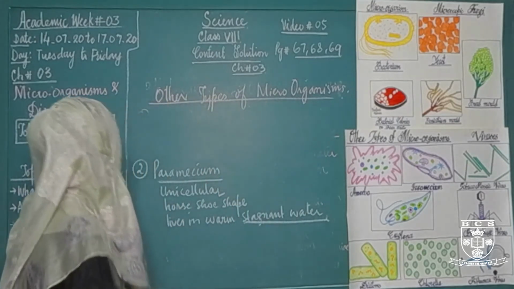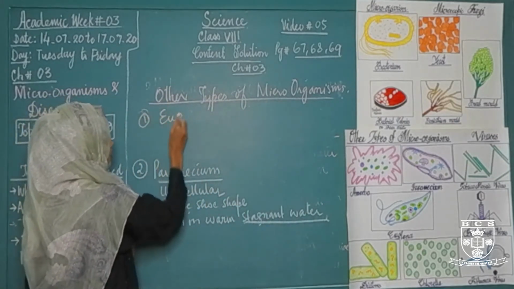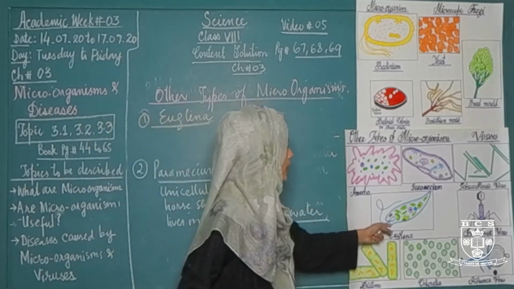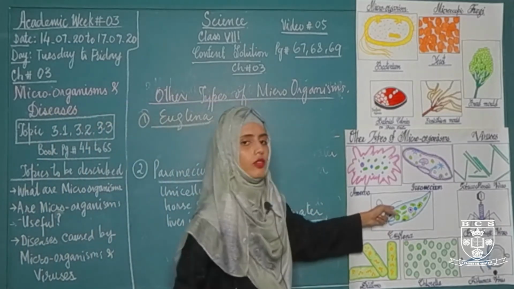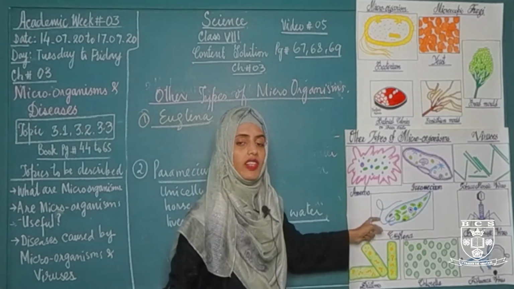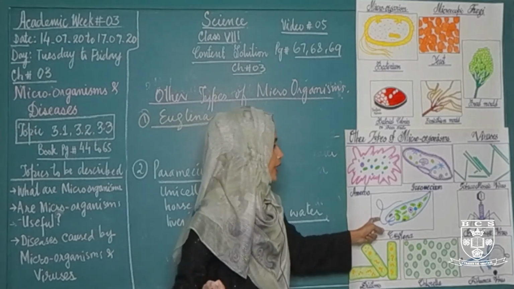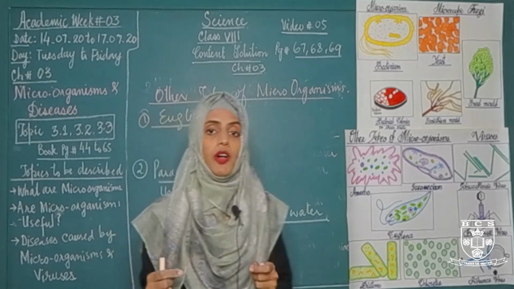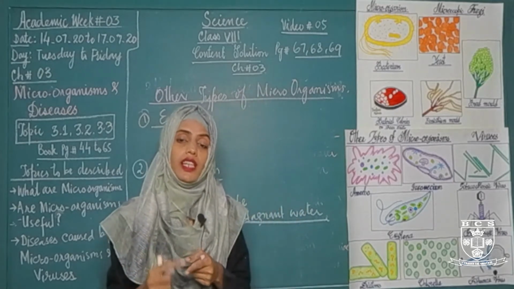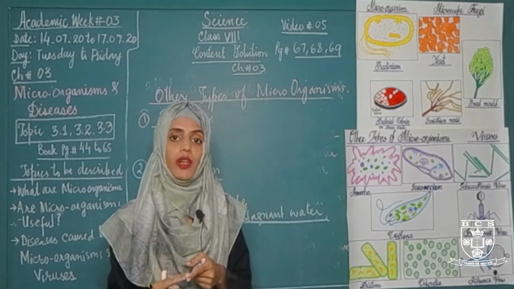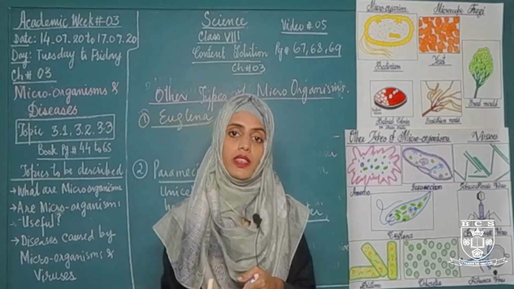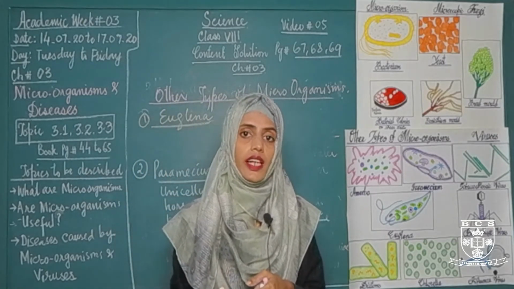Euglena is a unicellular living organism. This is the euglena. As you can see, it is a flagellated unicellular living organism. It is spindle in shape, moves with the help of a single flagellum, right? It has a unique type of characteristic. It has dual nature. It does not have cell wall, that's why it is considered as an animal, and it has chloroplast which is present in plant cell, that's why it is considered as plant.